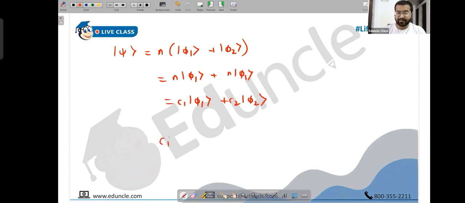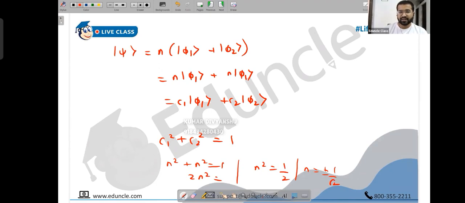And what is the condition of normalization? Eventually we end up getting C1 square plus C2 square is 1. Or if complex is involved, then C1 star C1 plus C2 star C2. Right now you just have n. So n square plus n square will be 1. 2n square is 1. Again, you're getting the same thing. n square is 1 upon 2, or you can say n is plus or minus 1 upon root 2.